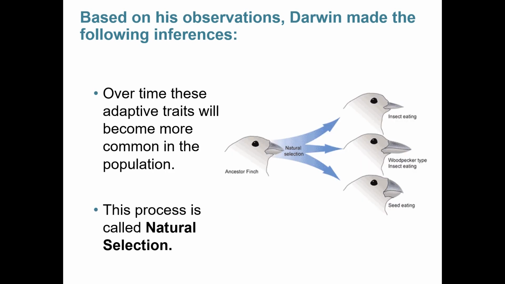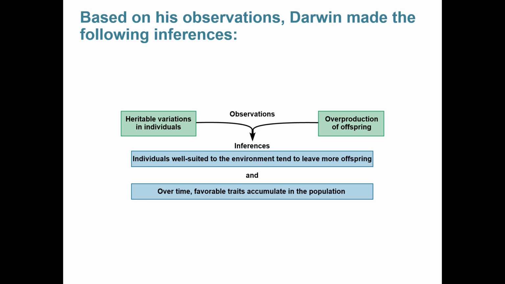Over time, if a trait is adaptive, it will become more common in the population, because individuals who have it will be more likely to have offspring and pass that trait on. This process is called natural selection. Darwin's process requires two major observations and draws two inferences. The first observation is that heritable variation in individuals has to exist. Something about the individuals must be different, and that difference must be able to be passed on to offspring.